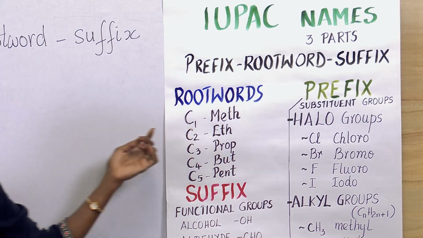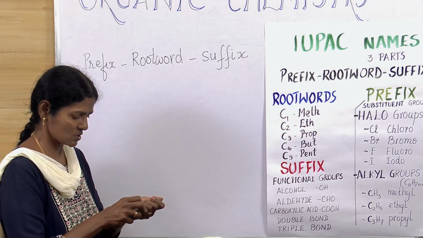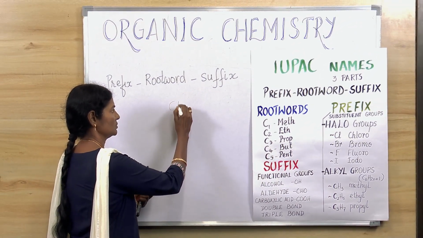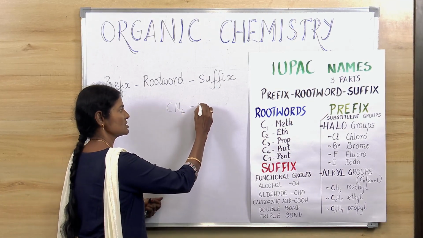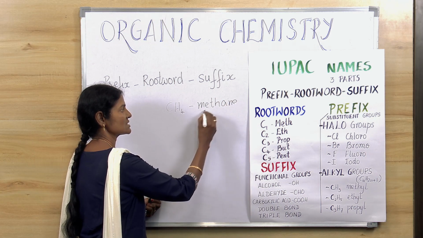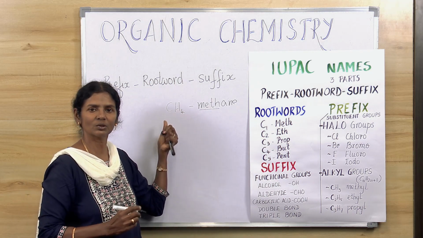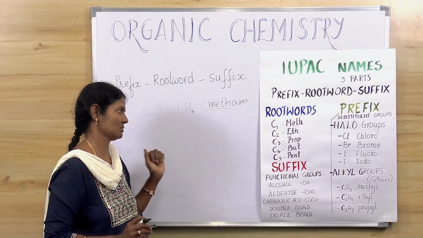So for example, when you take CH4, this compound is very familiar to you. What is this? Methane. So how does it start? It starts with the word meth. So why? Because it has only 1 carbon atom. That's why it starts with meth.